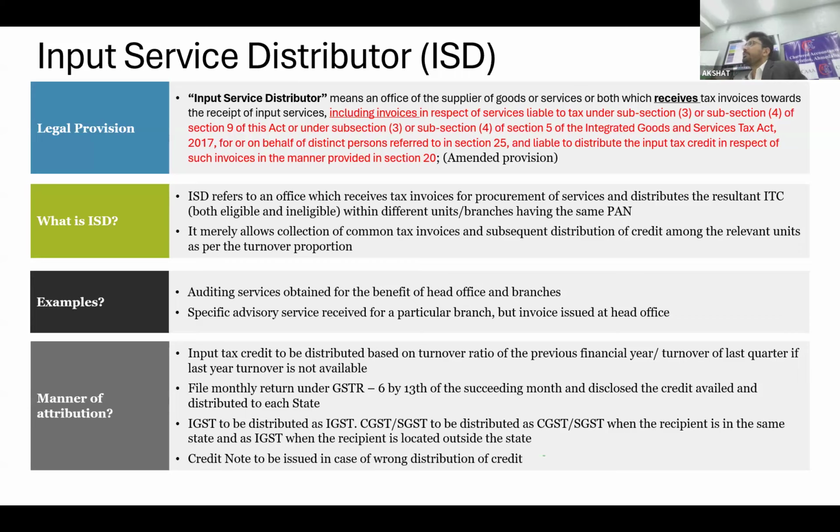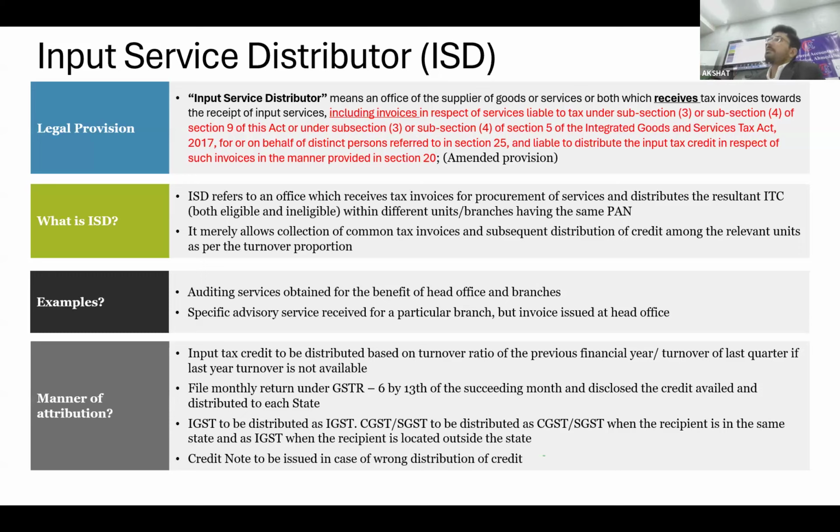Do I have any option to adopt any strategy other than the turnover? Let's take a case where I am distributing the expense of the SAP. Certainly the correct distribution should be based on the manpower that is using that SAP. It may be possible that one of my Kerala branches has only one person using SAP there, as against my Maharashtra branch, where 90% of the users are situated.